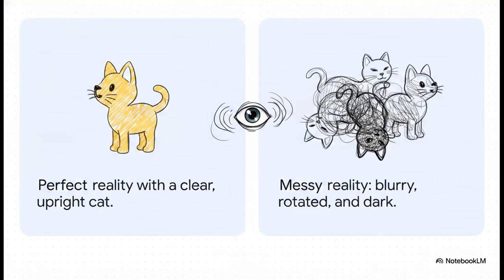To grasp this profound connection between code and reality, we first have to tackle a really basic engineering challenge. Imagine you show an AI a beautiful, perfectly framed photo of a cat. We can call that the prime reality. It's upright, perfectly lit, super easy, right? The model learns, okay, that's a cat. But what happens when you throw a messy reality at it? Say, a cat that's blurry, rotated 90 degrees, or hiding in the shadows. If you only train an AI on one perfect reality, it completely fails when it hits the messy real world.